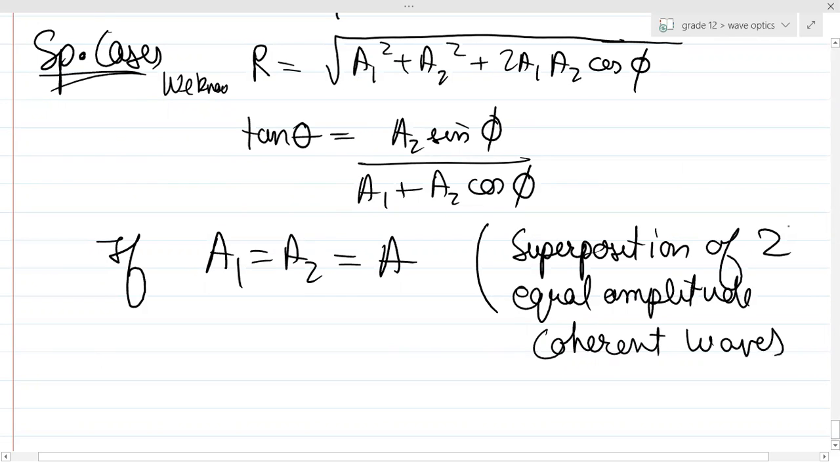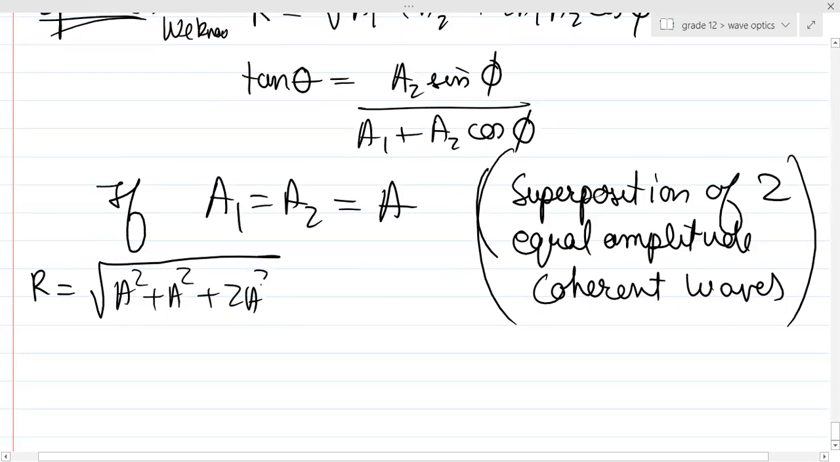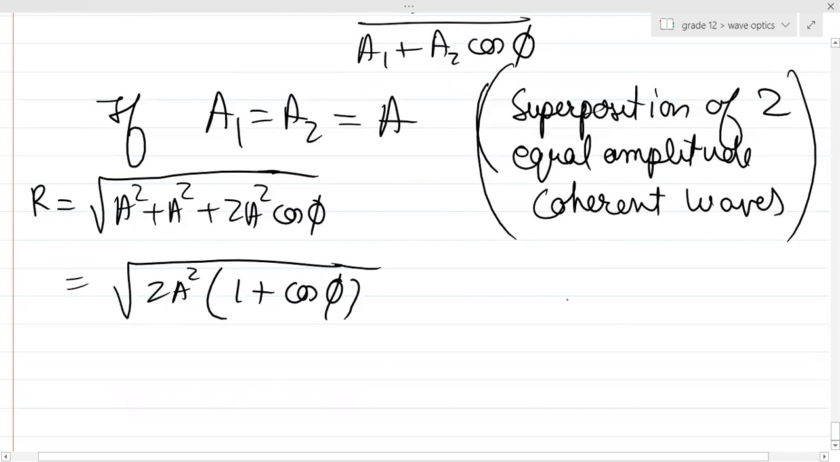So if this happens, then what will happen? Guys, what will happen over here? If the superposition takes place, A1 और A2 equal होगा. यहाँ पे रख दो इस फॉर्मूले में. Shall I put those values? So R will be equal to under root of a square plus a square plus twice of a square into cos phi. Can I write it like this? Yes or no? Can I say, sir, 2a square can be taken as common and 1 plus cos phi? Can I write it like this? And do you remember cos of 2 theta? What is cos of 2 theta, guys?